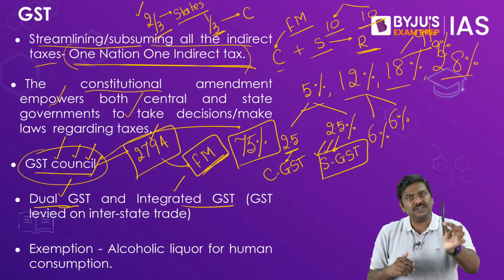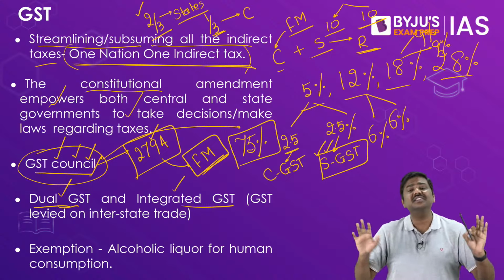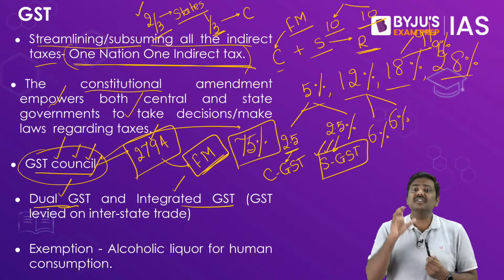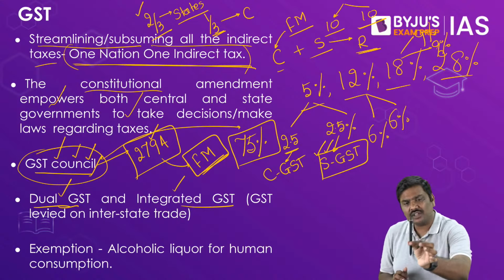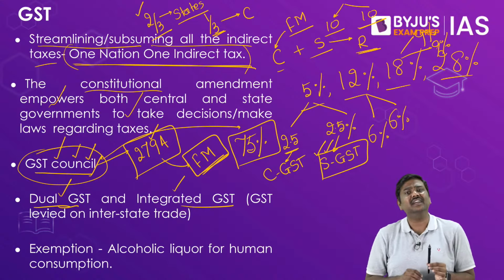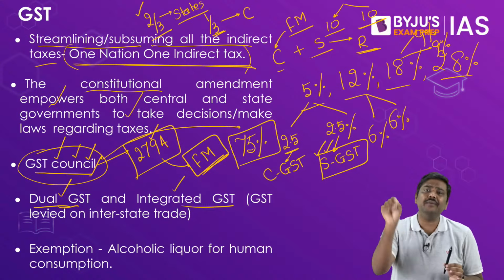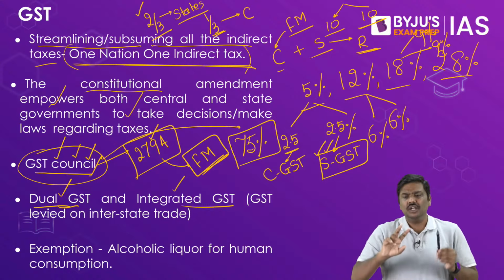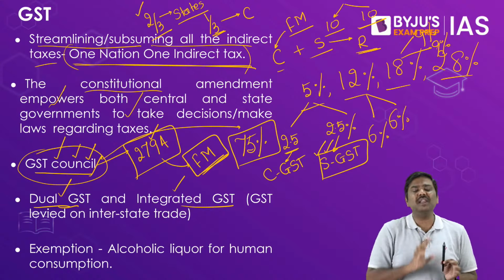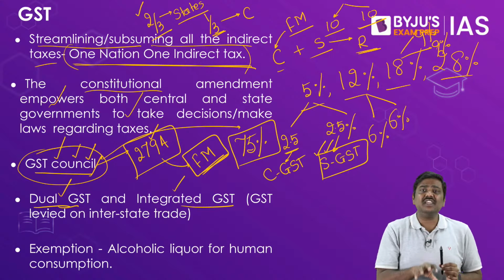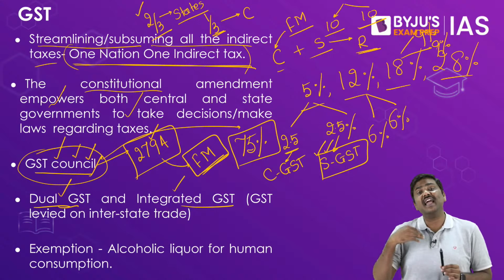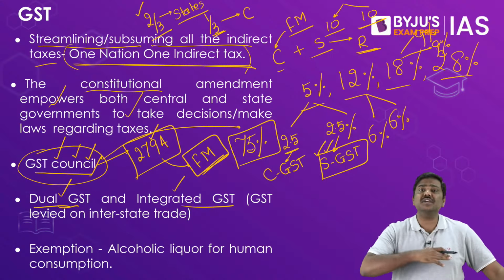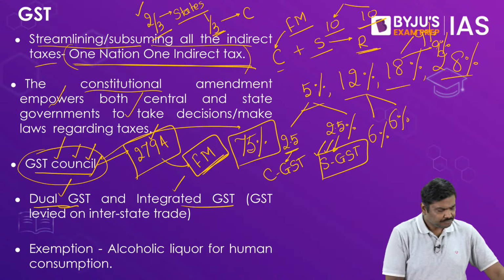If it is produced and consumed within one state, let's say GST is 18%, we'll simply say GST there. If it is produced in one state, moves across the border, and is consumed in the second state, I will use the term IGST, but it still remains 18%. Why two different names? Simple logic: if I say GST, production and consumption has happened in one state. If I say IGST, production and consumption has happened across the state lines.